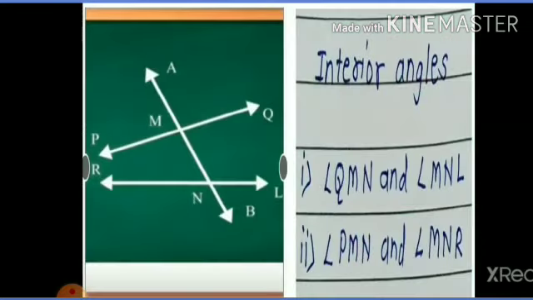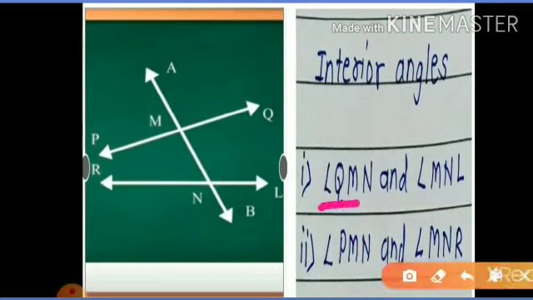Now we have to write the names of interior angles in the given figure. See here, first pair is angle QMN and angle MNL. See in the diagram, QMN and MNL.